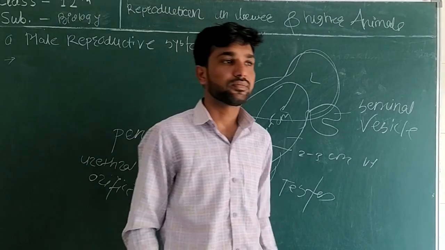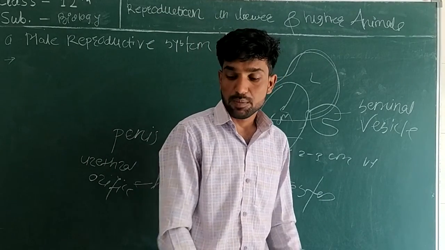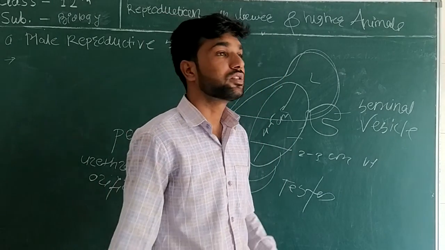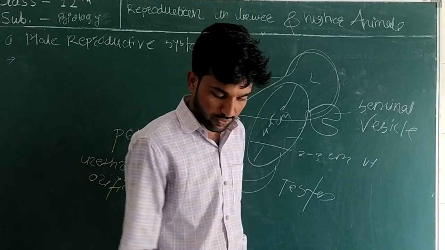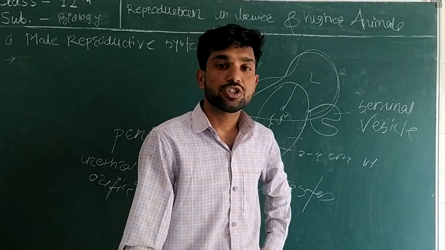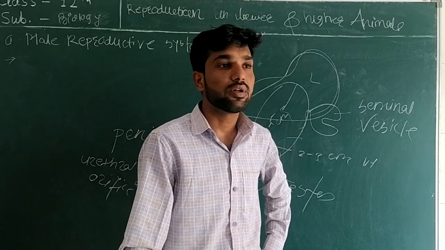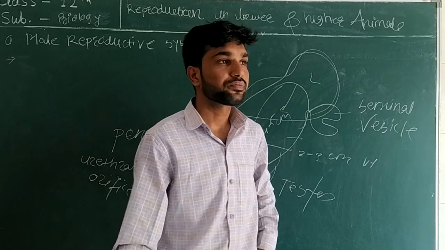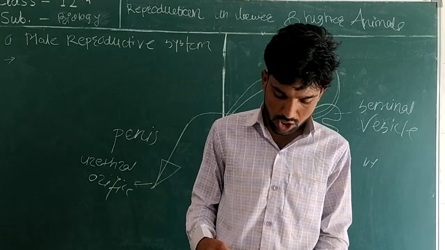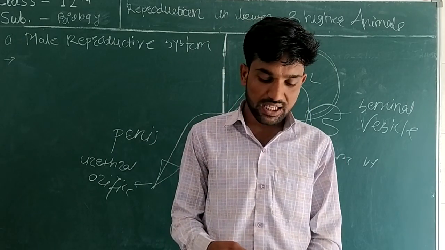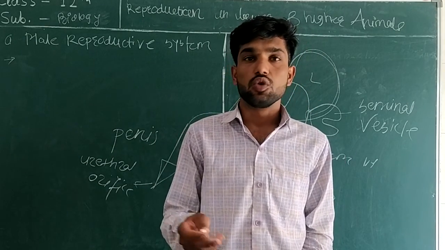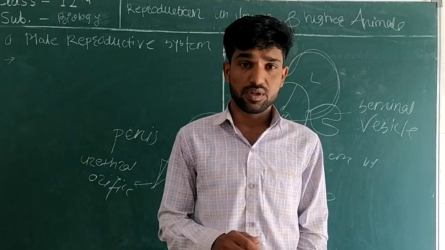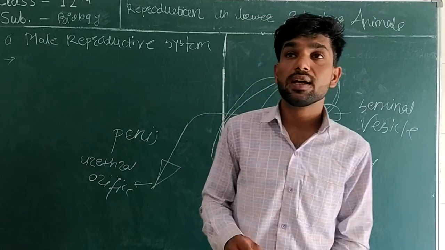Good morning, students. As we start a new chapter, that's reproduction in higher and lower animals. Yesterday we saw asexual reproduction and sexual reproduction in animals. Today we see sexual reproduction in humans, how it happens. First of all, humans are sexually reproducing animals. Humans do reproduction by a sexual method.